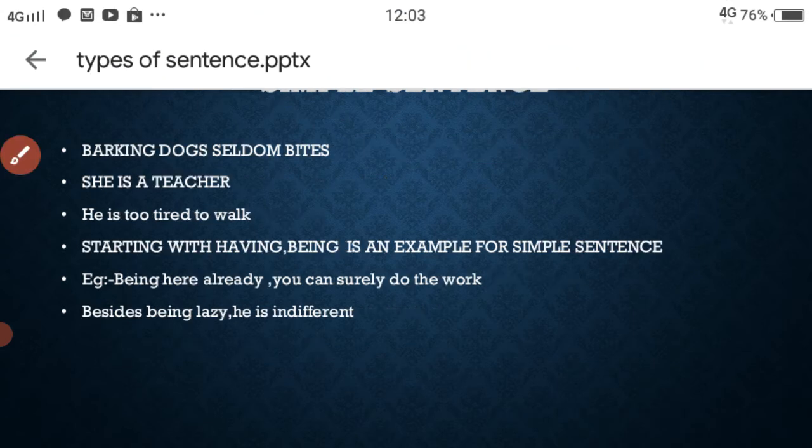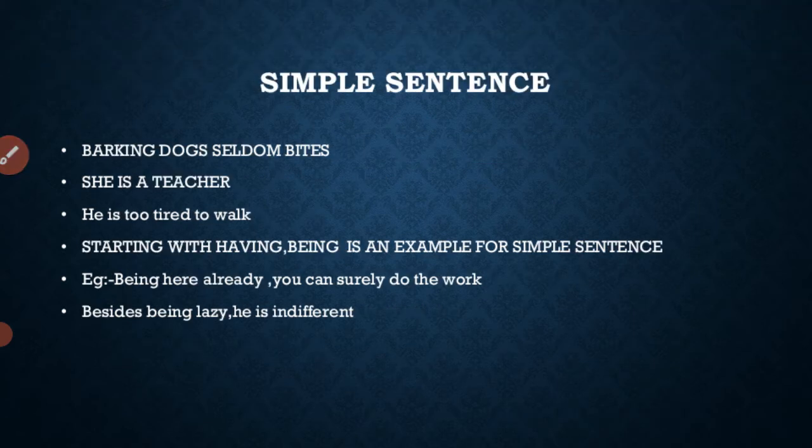See another one, that is the simple sentence. Only one subject and only one finite verb. Look, barking dog seldom bites. She is a teacher. He is too tired to work. Sentences starting with having or being are examples of simple sentences.